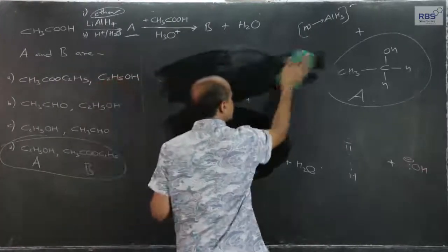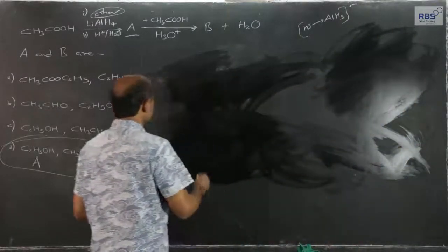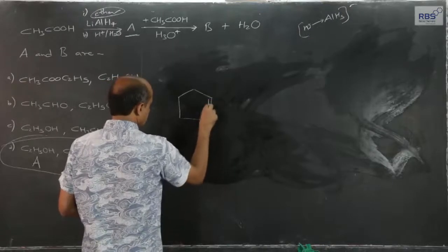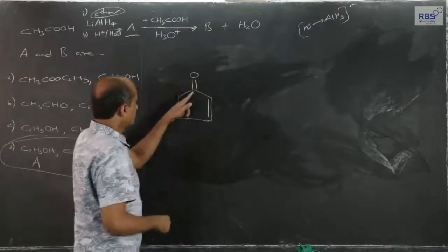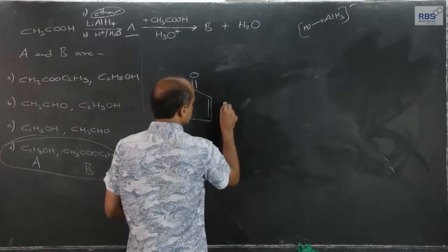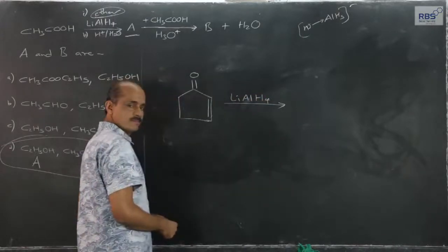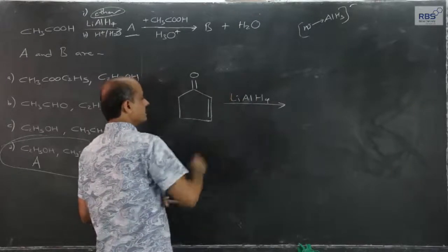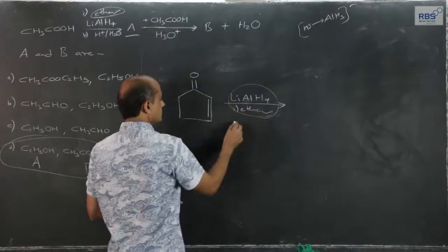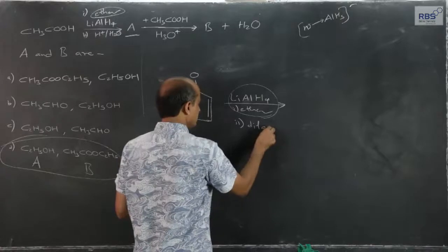The question under consideration and the answer for that is over, but still, suppose we have this molecule, this is a ketonic group, this is a carbon-carbon double bond, and if this is reacted with lithium aluminum hydride, when I write lithium aluminum hydride, it means the first step is ether, and in the second step hydrolysis, a large amount of water, a catalytic amount of dilute acid.